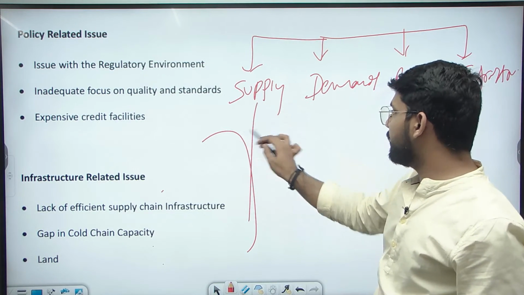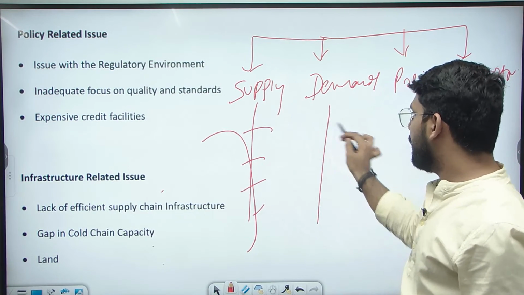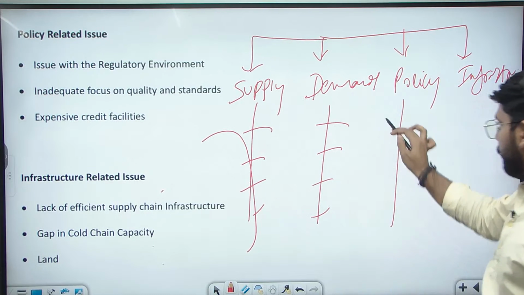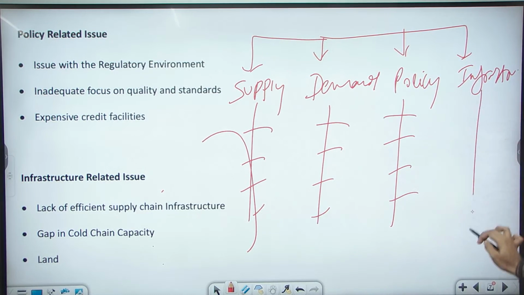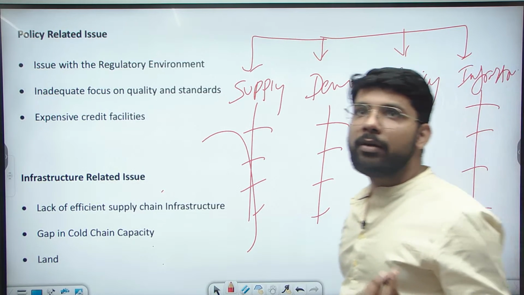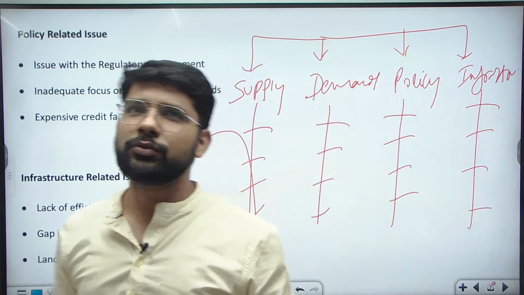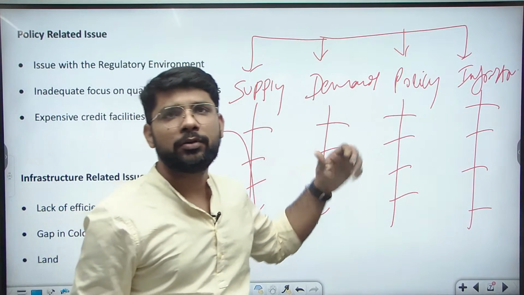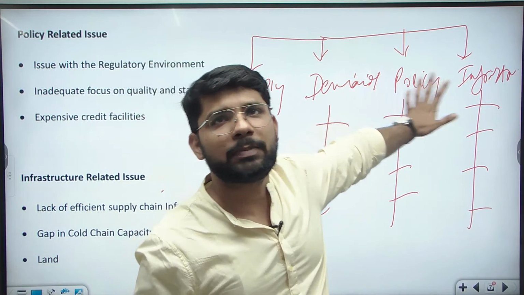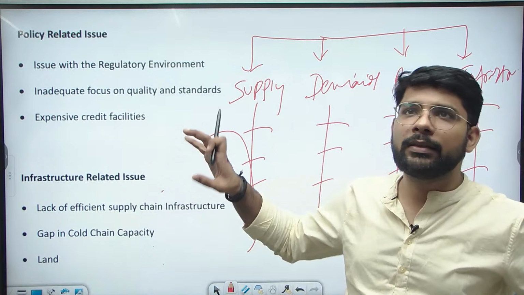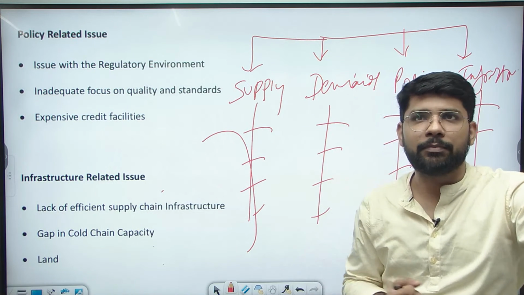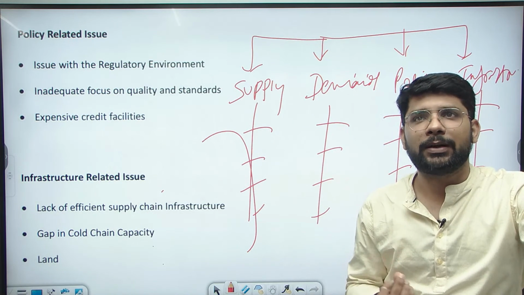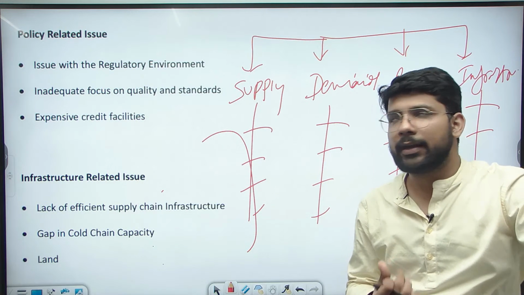Out of these, you can explain one or two issues, and the other issues you can write in diagram form. Because this was a 10-marker question, you need to keep a word limit of 150 words, so you can represent it in other ways also. You can explain one part, supply side and demand side, and write the other in diagram form and add an example there. So this is the first part of the answer. Now let's move to the second part.